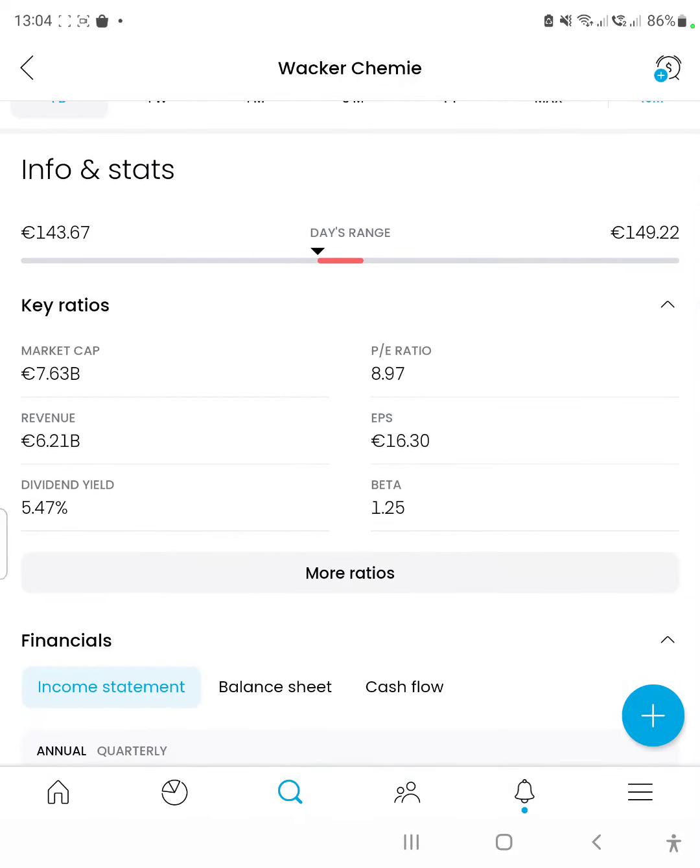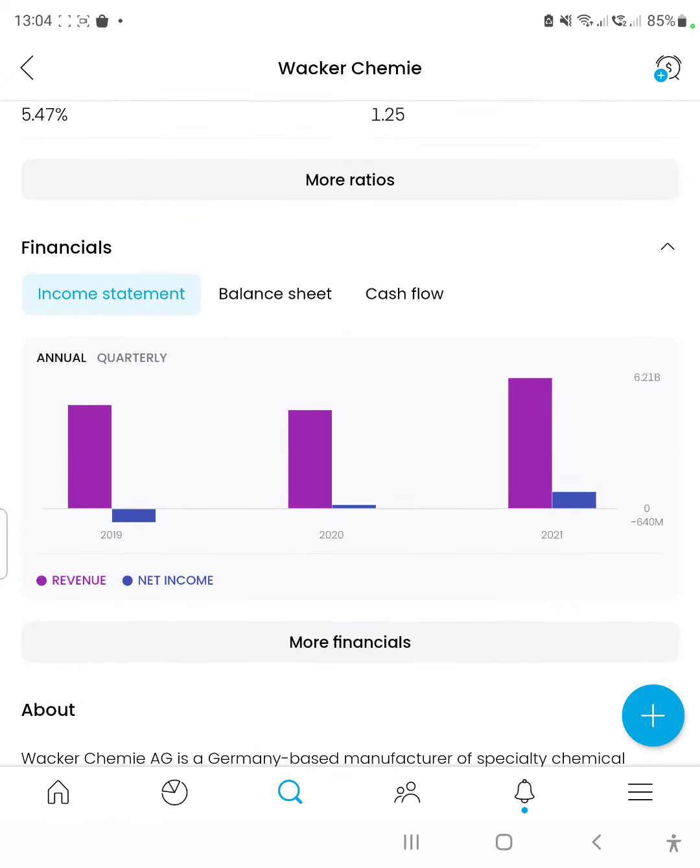The beta level is the overall risk level of the company. The average risk level, or the average beta, is 1, so 1.25 is 25% higher than the average risk level. But then again, we're in an economic period where there's massively increased inflation, as well as massively increased savings from citizens. So we're not in the most stable economic period. So a lot of stocks have taken a hit. So we can expect, or we have expected, and we have seen a lot of stocks taking quite a substantial loss.